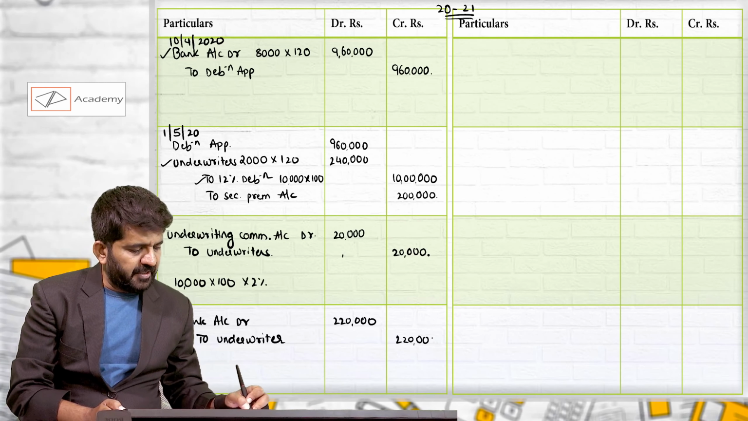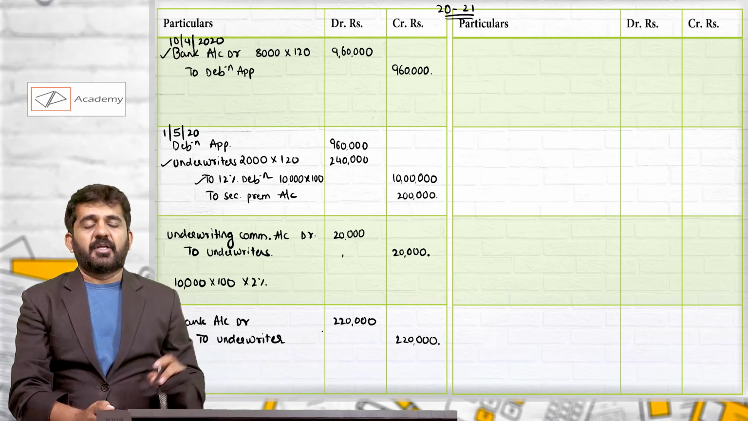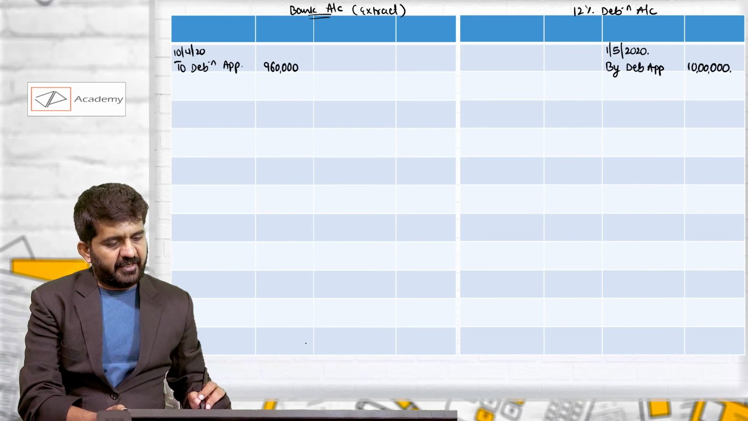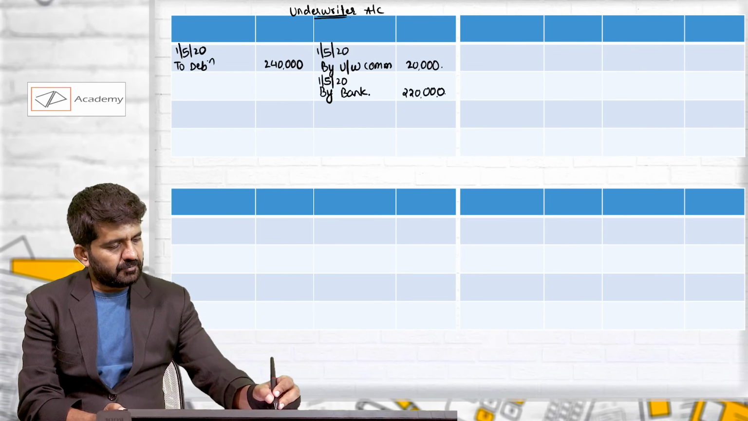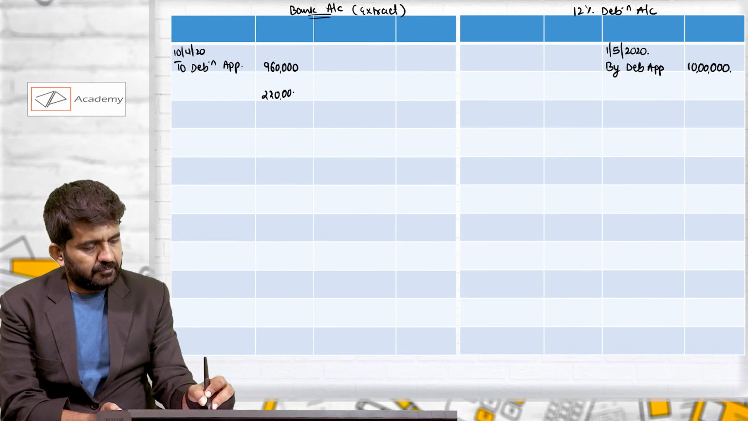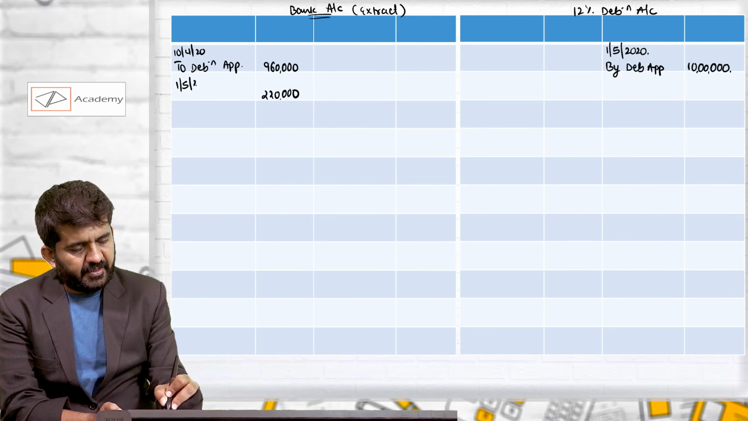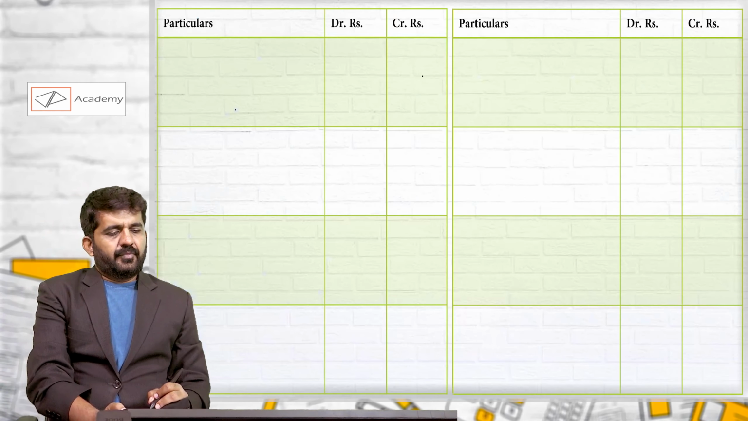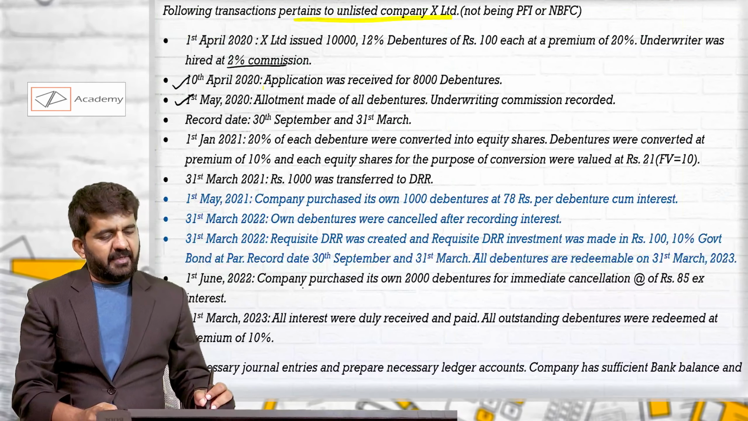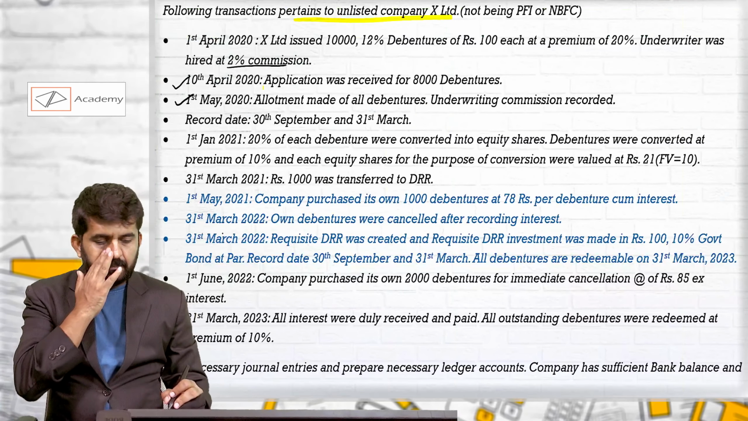There's a settlement made with the underwriter by receiving 2,20,000. Bank account we have debited by 2,20,000. Underwriter account will be credited by 2,20,000. Bank account will be debited by 2,20,000, on 1/5/2020, to underwriter. So we have done settlement with the underwriter, we have paid them commission.